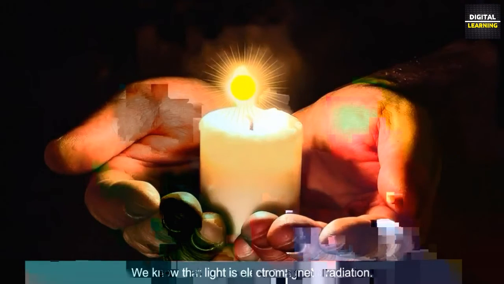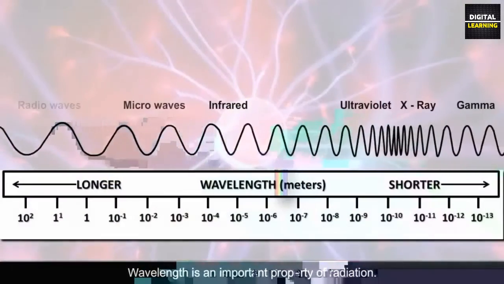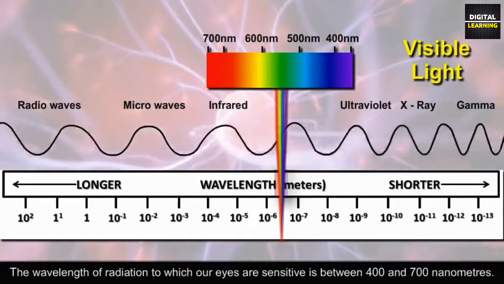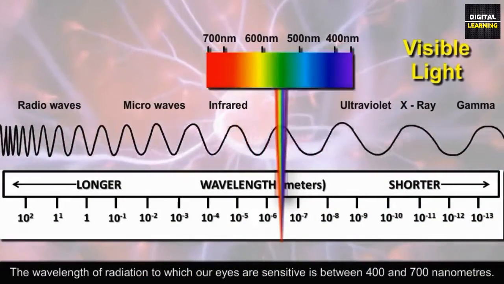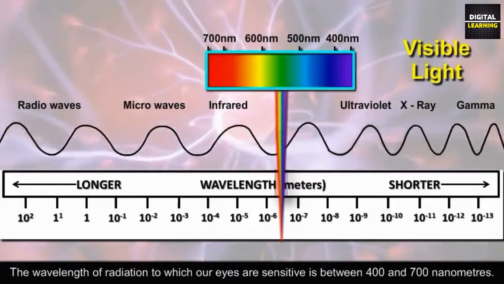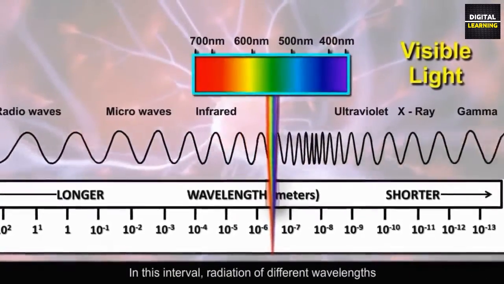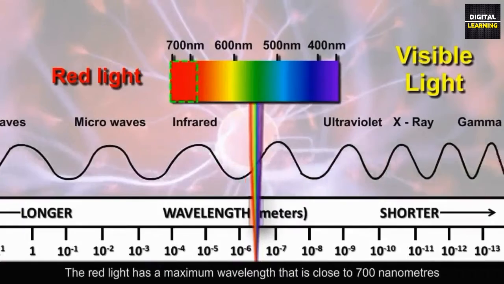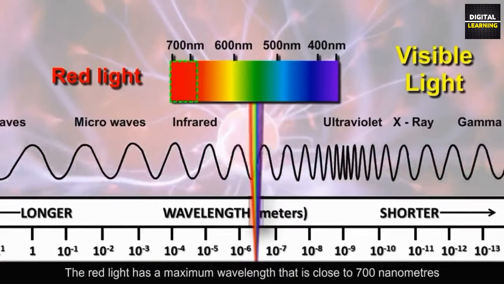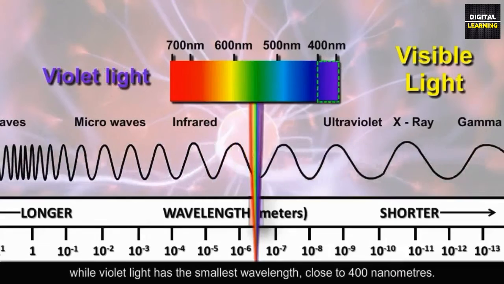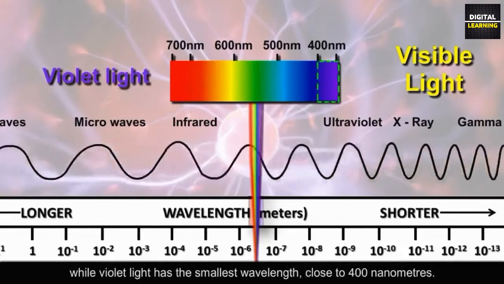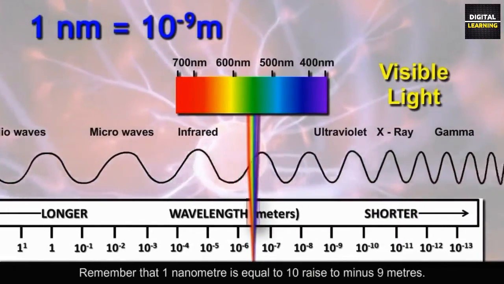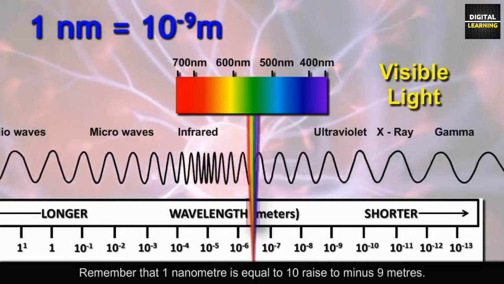We know that light is electromagnetic radiation. Wavelength is an important property of radiation. The wavelength of radiation to which our eyes are sensitive is between 400 and 700 nanometers. In this interval, radiation of different wavelengths appears to have different colors mentioned above. The red light has a maximum wavelength that is close to 700 nanometers, while violet light has the smallest wavelength, close to 400 nanometers. Remember that 1 nanometer is equal to 10 raised to minus 9 meters.